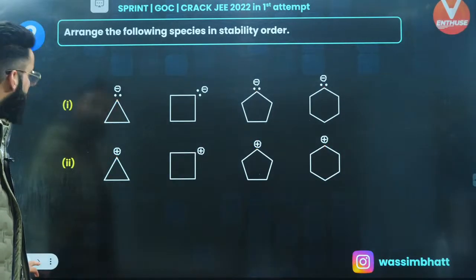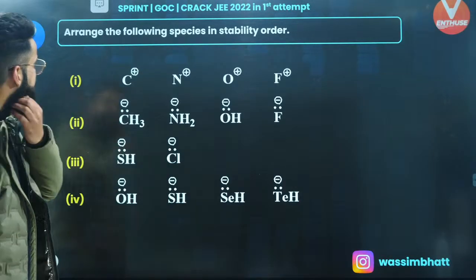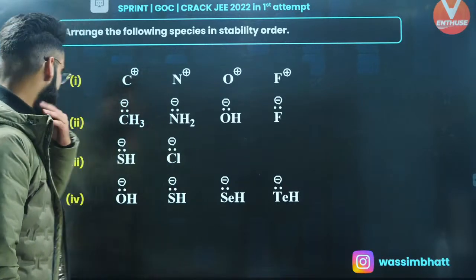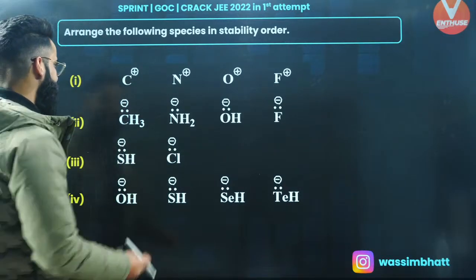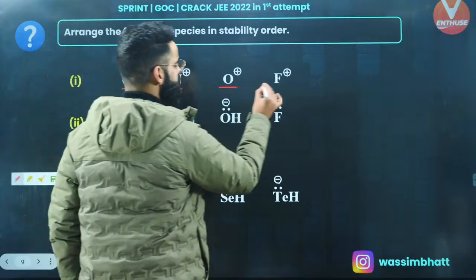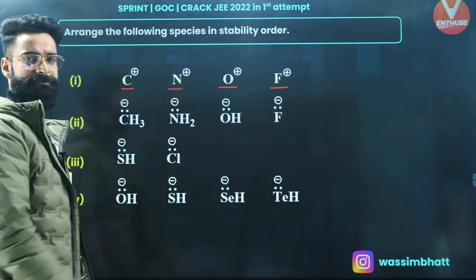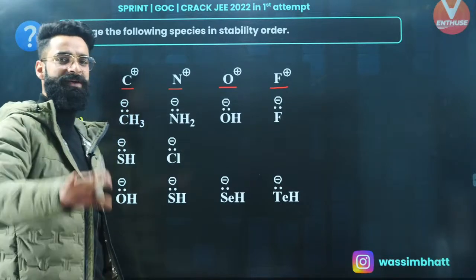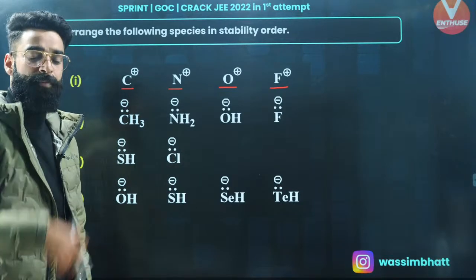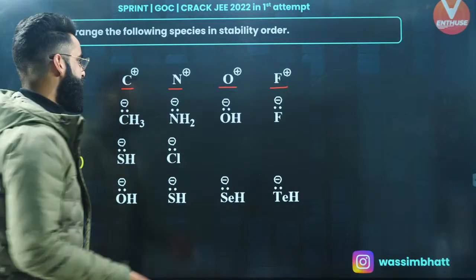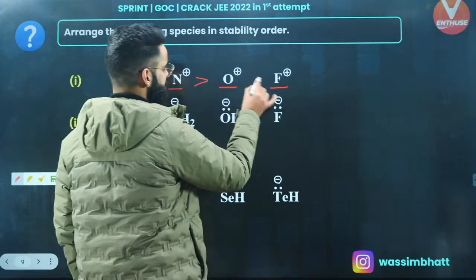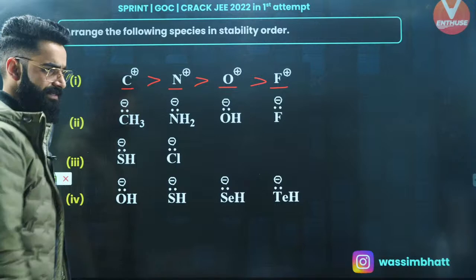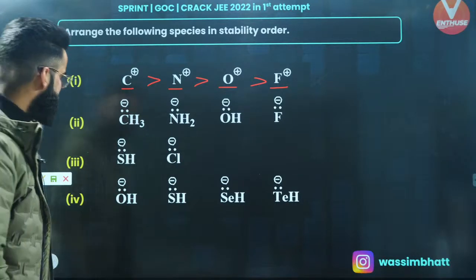Absolutely, guys. If you look at this question, arrange the following species in the stability order. Again, a similar sort of question. Carbon, nitrogen, oxygen and fluorine. They are the same period elements, right? So I'll be deciding the stability of these charges on the basis of the electronegativity. Positive charge is more stable on less electronegative element, right? So this is the stability order of these charges, as simple as that.